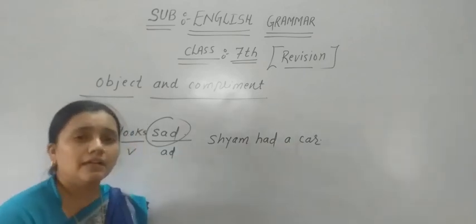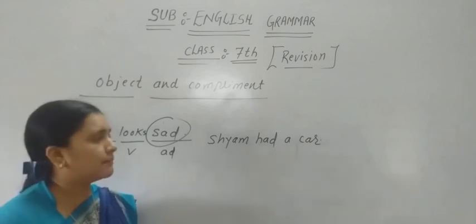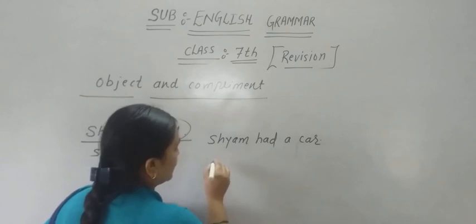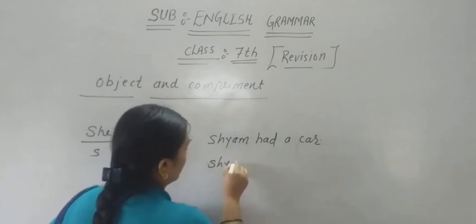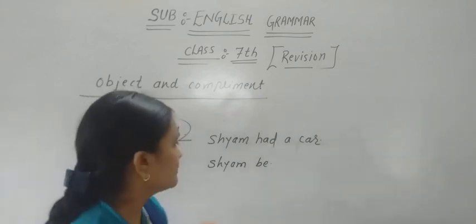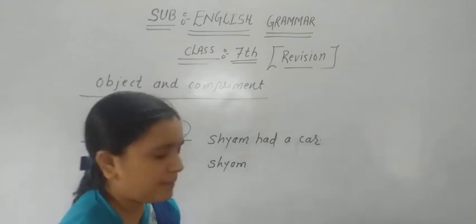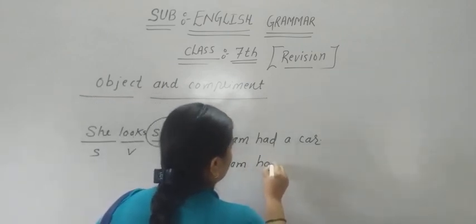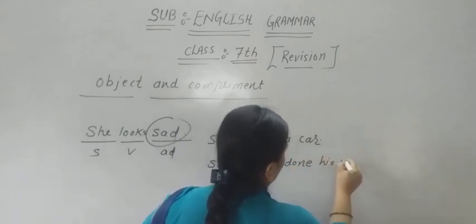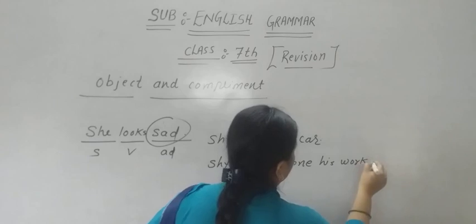Shakil had a car. Shakil के पास क्या थी? Shakil के पास एक कार थी. If we write one more example, Sham had done his work.